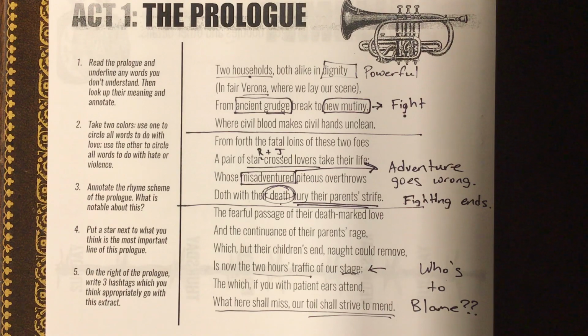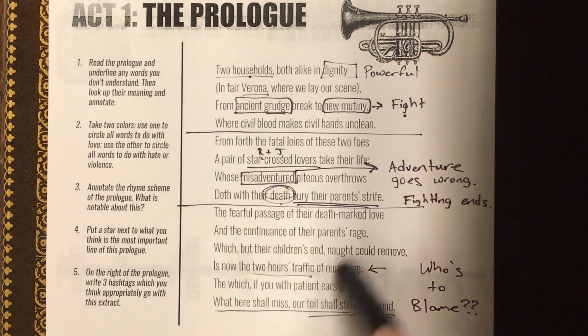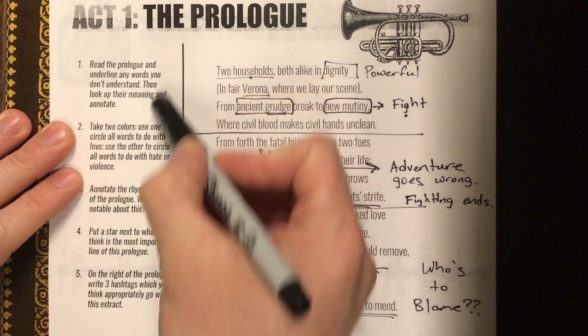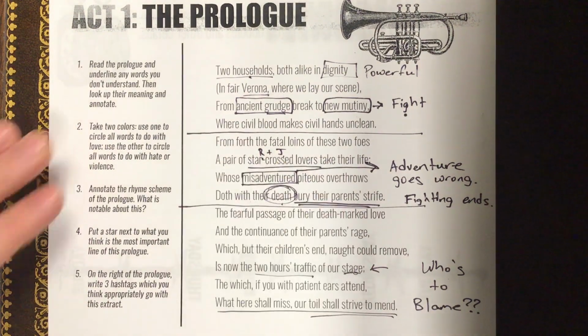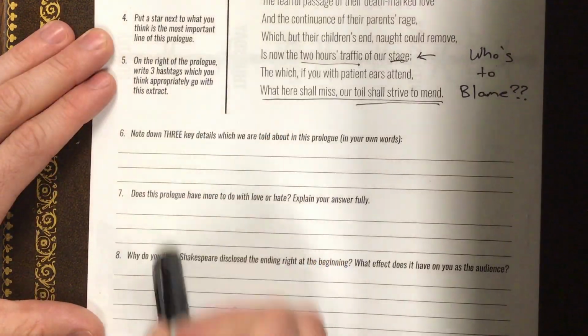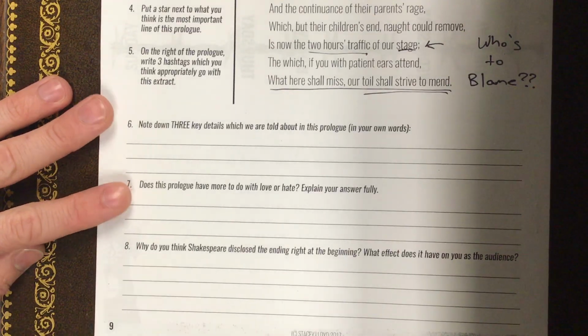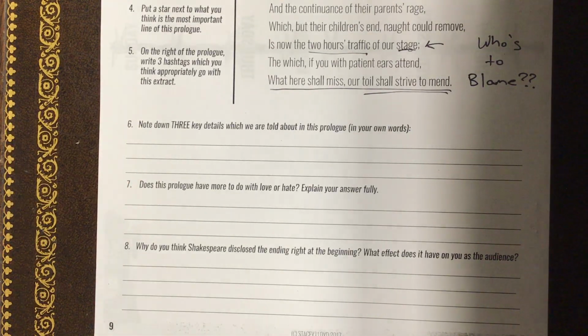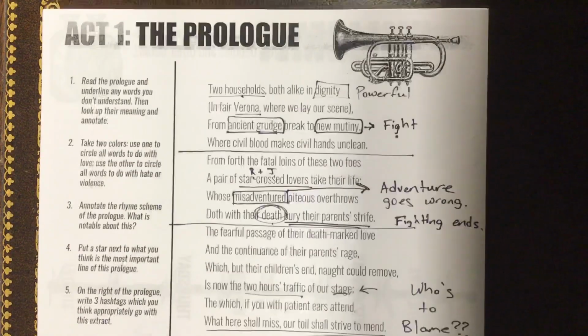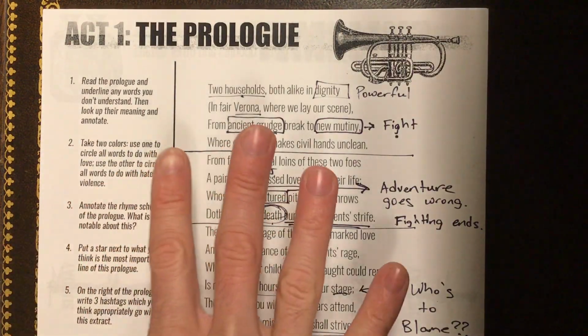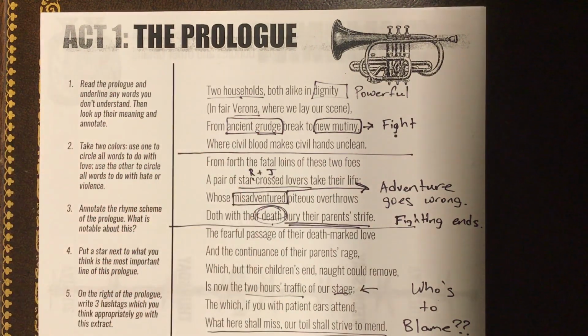If you have questions, let me know. In addition to kind of these annotations, please follow these instructions here, answer these 5 questions, as well as the 3 questions down below, 8 total. That's your work today, is to complete page 9. And then also you're going to read Act 1, Scene 1. And please look at the slideshow for the four new poetry terms for today and create those flashcards.